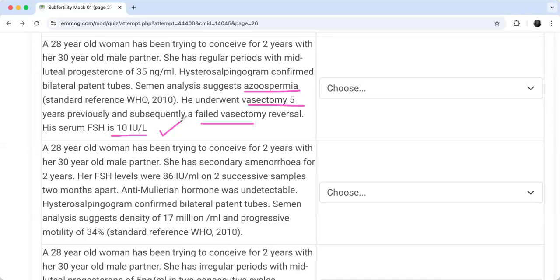And I have only this male with azoospermia secondary to the vasectomy with failed reversal. So I will not go to the surgical option now, trying to reverse the sterilization. Now, my only action will be what? You tell me, my friends, before going to the options. This is how it works.